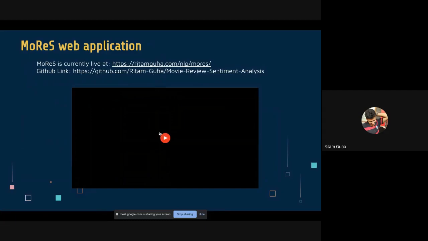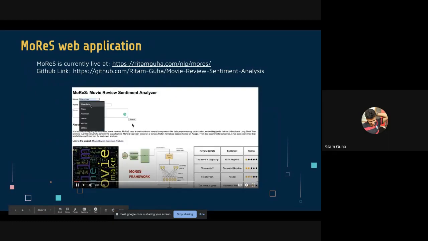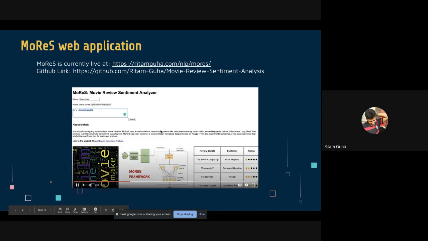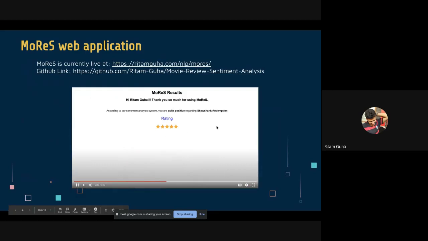Here's a video demonstration of the Morse web application. So I'm going to play it. You need to provide your name, then the movie name, followed by the movie review in the text box. After you hit the submit button, it will redirect you to another page which shows the sentiment predicted by Morse. So you can see here is the sentiment prediction. So let's see another example. Absolute delight. So it is a very positive review, and you can see the sentiment predicted by Morse over here.